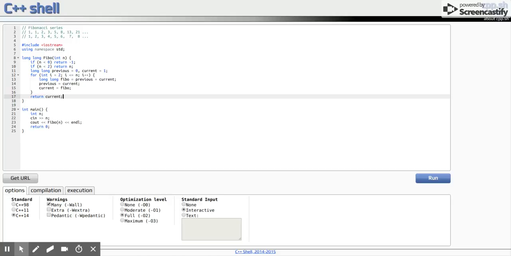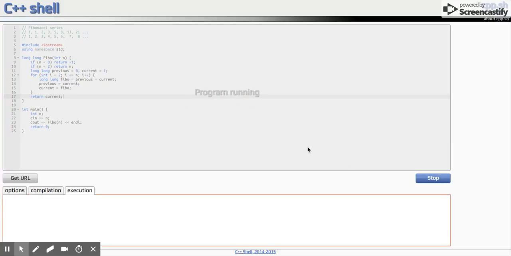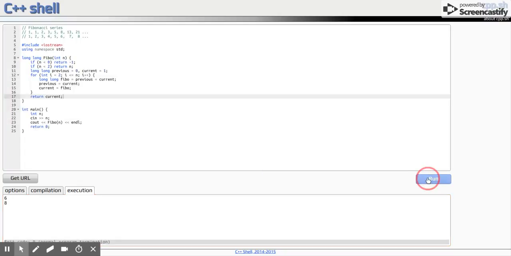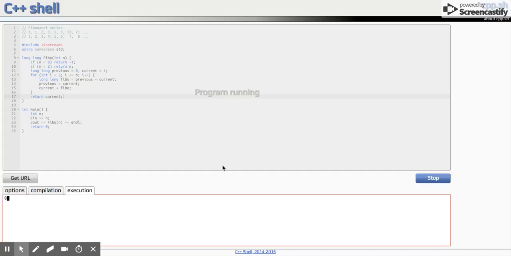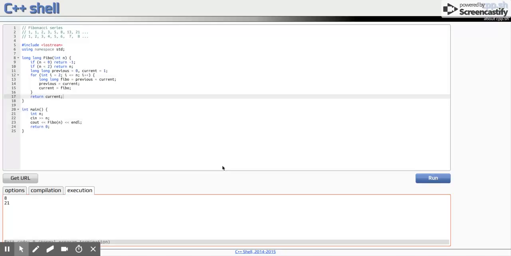Yeah, let's see if this is generating the right answer. Okay, let's say we'll get for 6. Yes, we're getting the right answer. And then 8. Yes. So this is the iterative approach to generate a Fibonacci number.